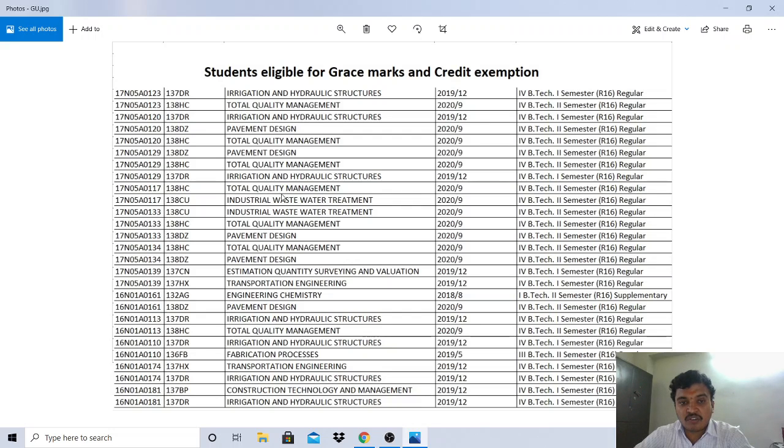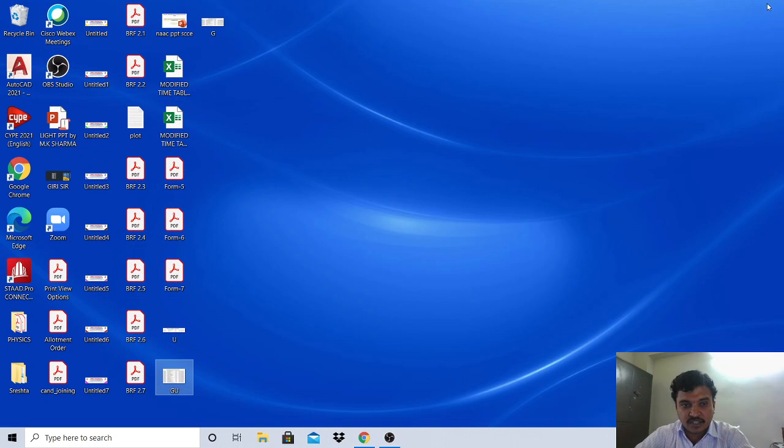You should not write any supplementary examinations for the subjects. For example, when the 4-1 examinations were conducted, you should not have attempted any supplementary examinations. Then only you are eligible for this grace marks and credit exemption.